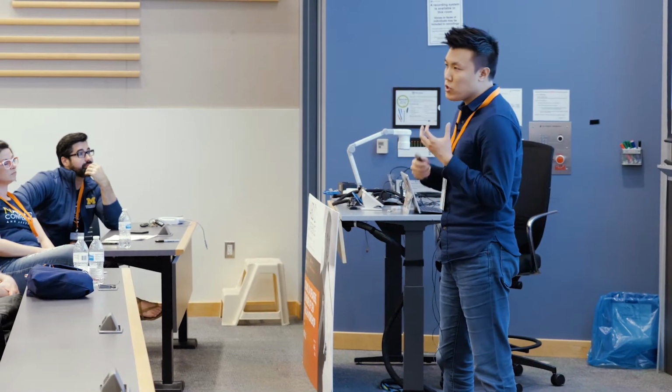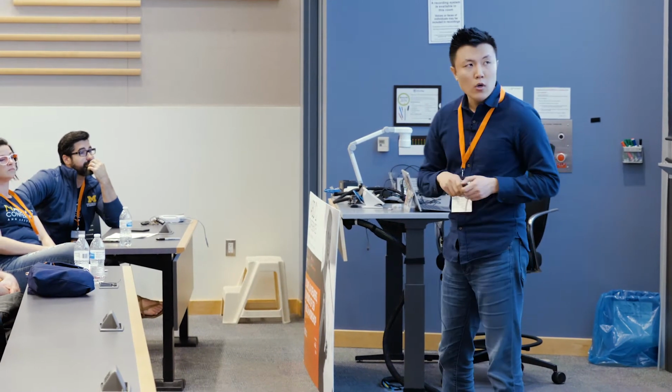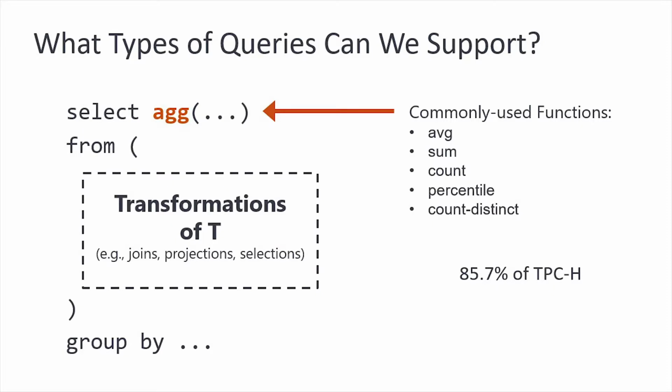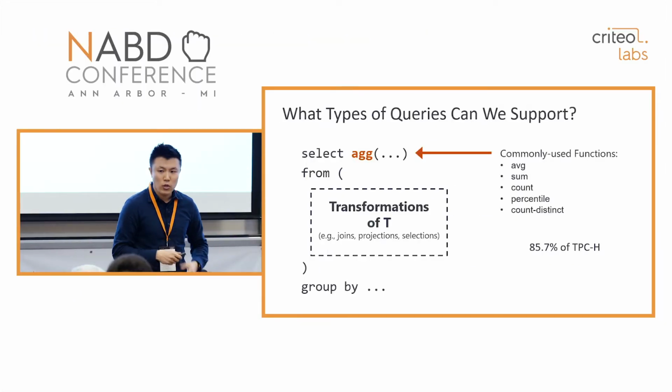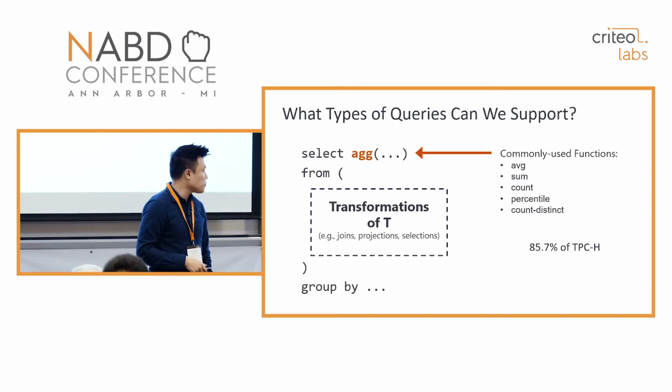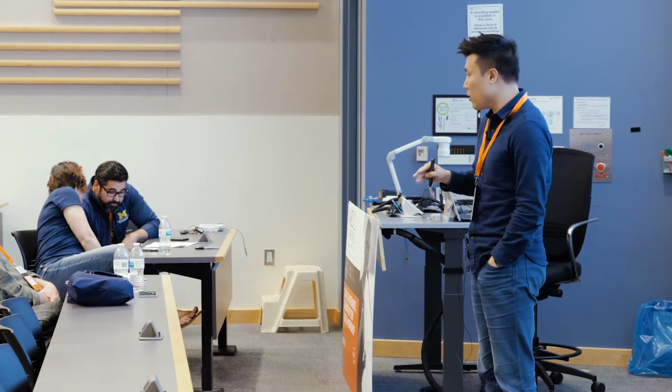So what types of queries can VerdictDB support then? Let's say you perform some transformation of your table by performing some joins, projections and selections. And if you want to compute the aggregate, for example, that includes most of the commonly used aggregate functions, then VerdictDB can support those operations. And these commonly used aggregate functions cover 96% of the benchmark queries.